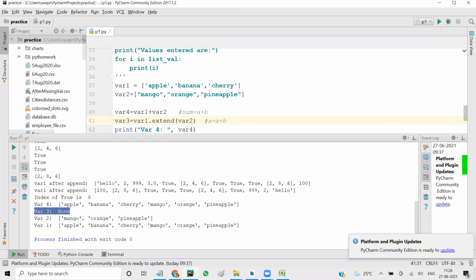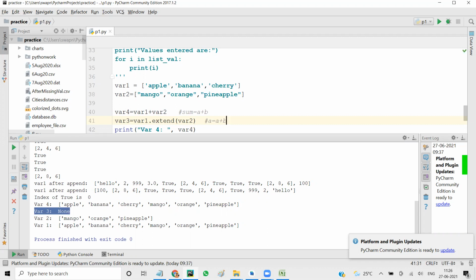So it's like A value is getting changed, like doing A equal to A plus B. Simply plus is like A plus B. If you say sum equal to A plus B, you get sum as A plus B, and A and B don't change. But when you do extend, A gets changed, A equal to A plus B. So these are some functions of list. As you go to the top, you can see a few more, but these are the ones that we use.